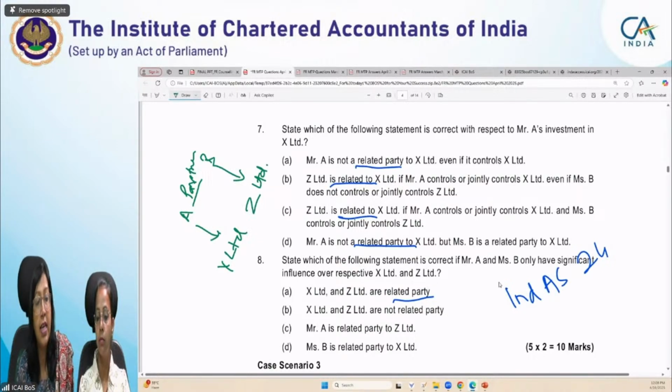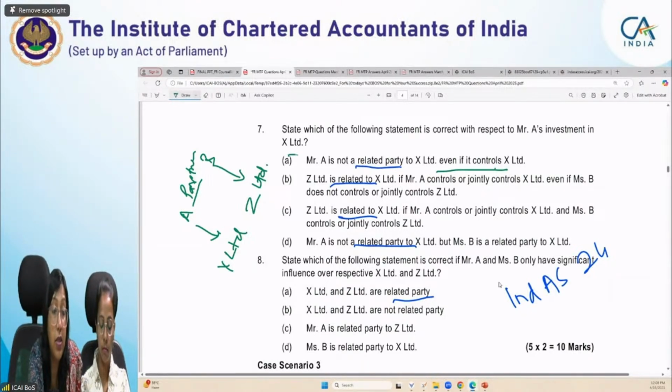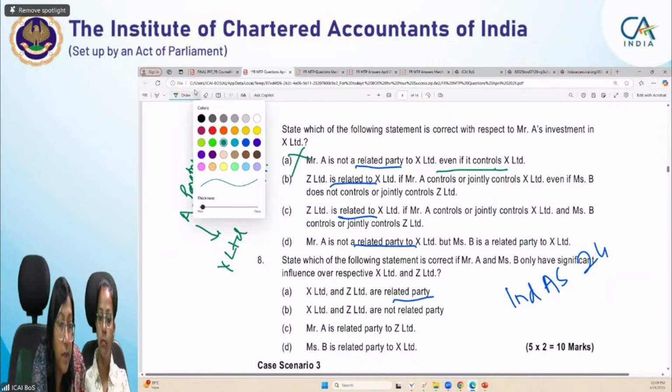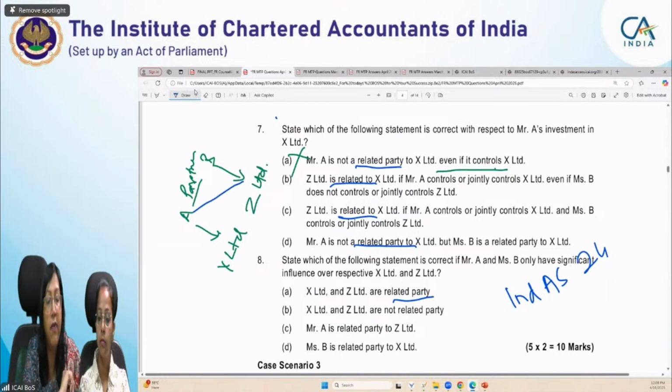Question number 7. State which of the following statements is correct. Mr. A is not a related party to X Limited even if it controls X Limited. Why? If I control any entity, I am a related party to that. So this statement is straightforwardly incorrect. Even if he is controlling, why would he not be a related party? He has to be a related party. So this statement is wrong. Z Limited is a related party to X Limited. They are talking about this particular portion, whether they are related or not.